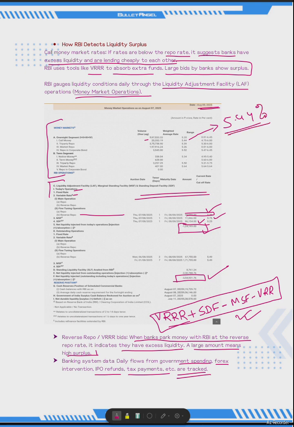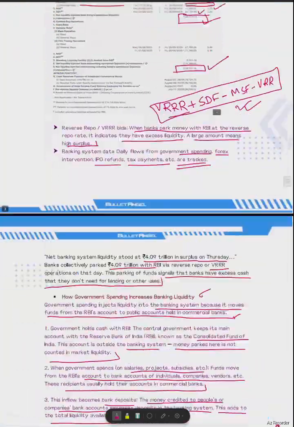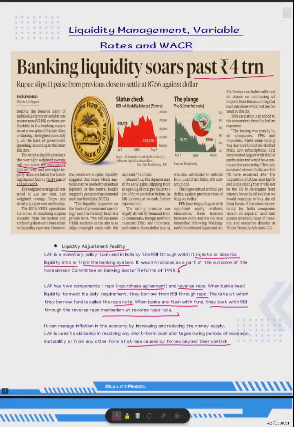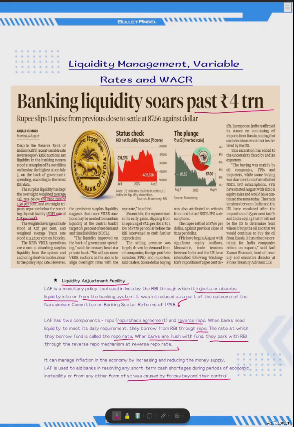So it's just below 5.50. Means still there is liquidity, a little bit of liquidity, because as per the article, if you see the article, at that time the weighted average call rate was given like 5.37. The weighted average call rate was 5.37.